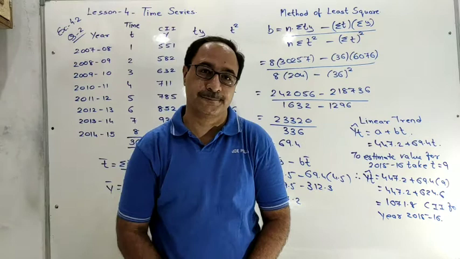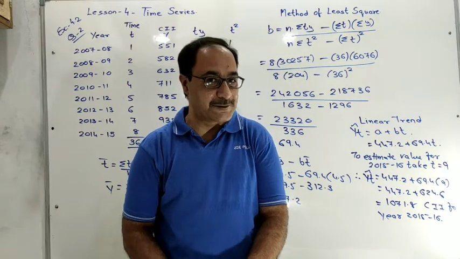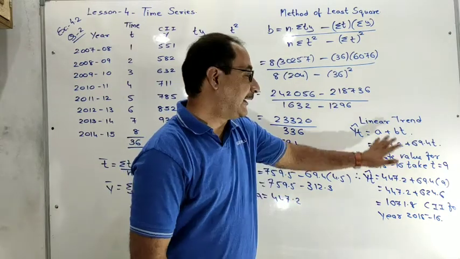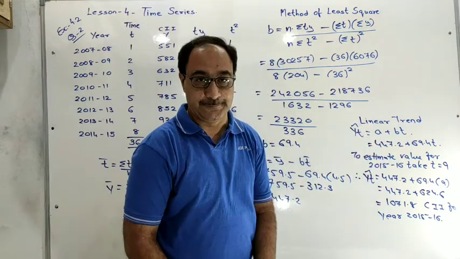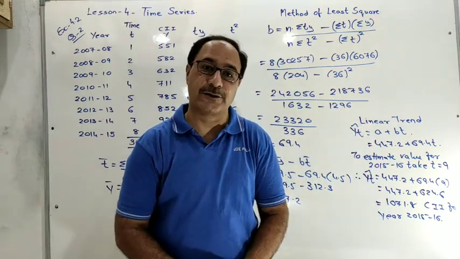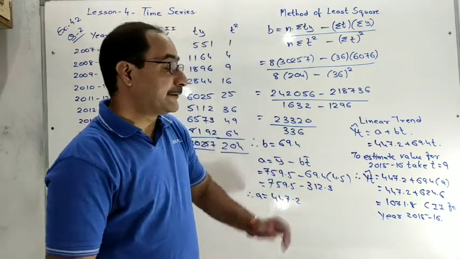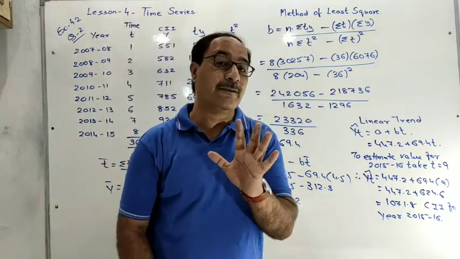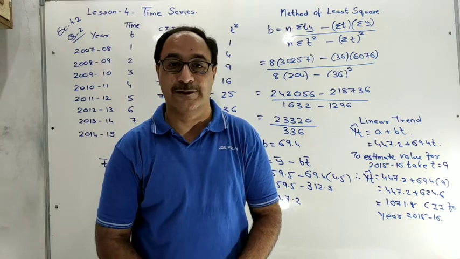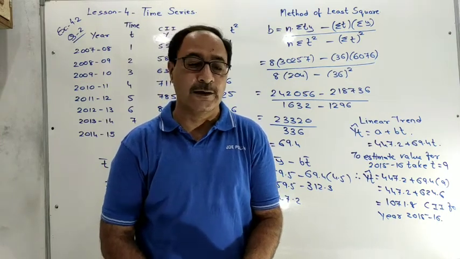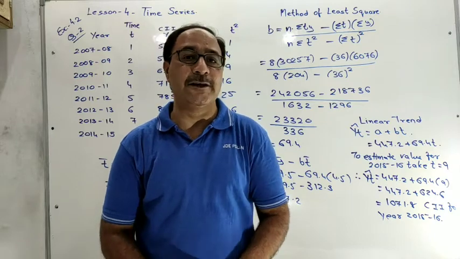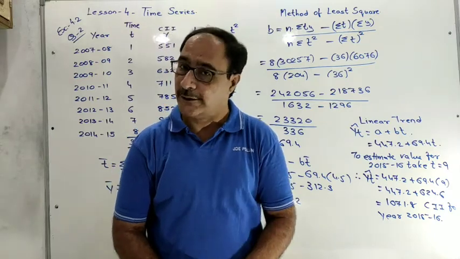Okay, students. In this way we find the trend line and estimate the value by using the trend line in time series. Okay, students. This sum takes how many marks? 5 marks in board exam. Okay, it's very simple. It's very simple. So, such type of sums I will give you, whatever you have to solve.